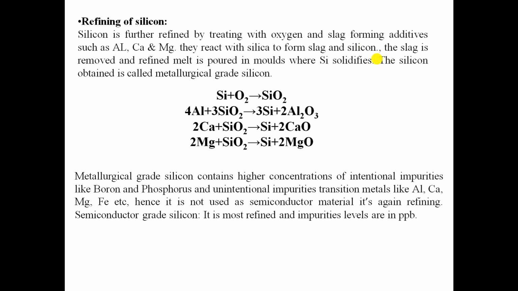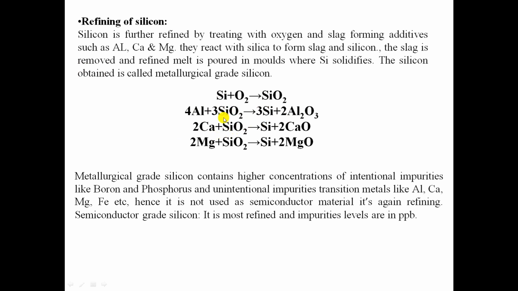Here, the silicon obtained from the first step is treated with oxygen to form silica, that is, silicon dioxide. Then the silicon dioxide is treated with aluminum, calcium and magnesium to form slag and silicon. When SiO2 is treated with aluminum, it forms silicon and aluminum oxide.